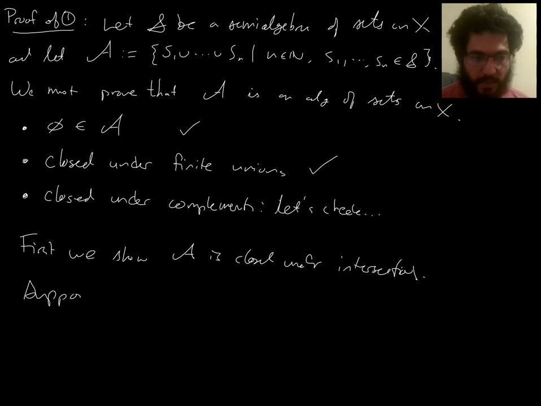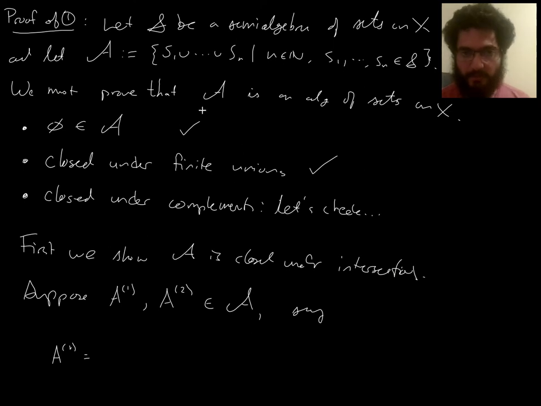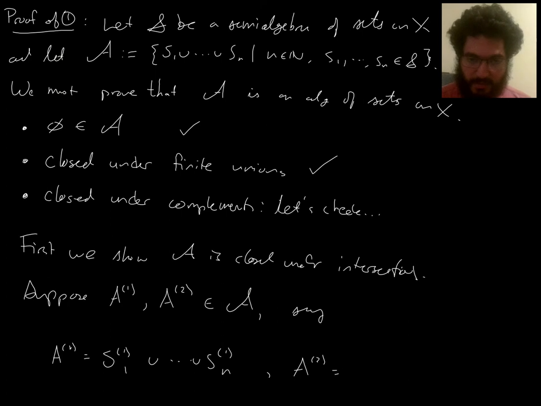Okay, so let's take two things in A. Suppose A1 and A2 are in A. Each one is going to be a finite union of things in S, right? That's the definition of A. So let's say A1 is S^1_1 union up to S^1_n, and A2 is the union of these S superscript 2's. And maybe there's n of these and there's m of these, where these S's are all in fancy S.